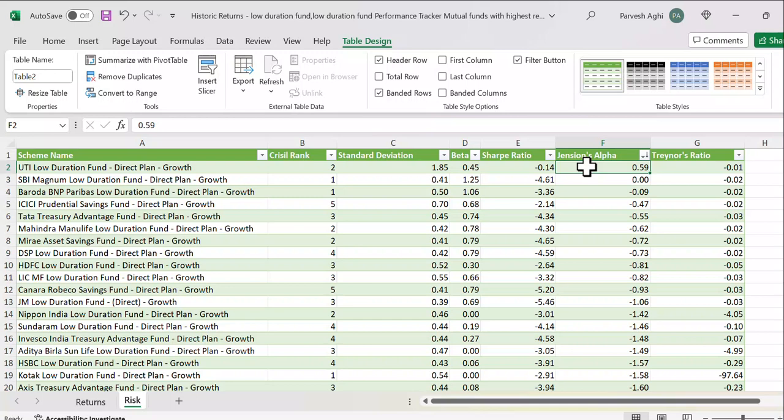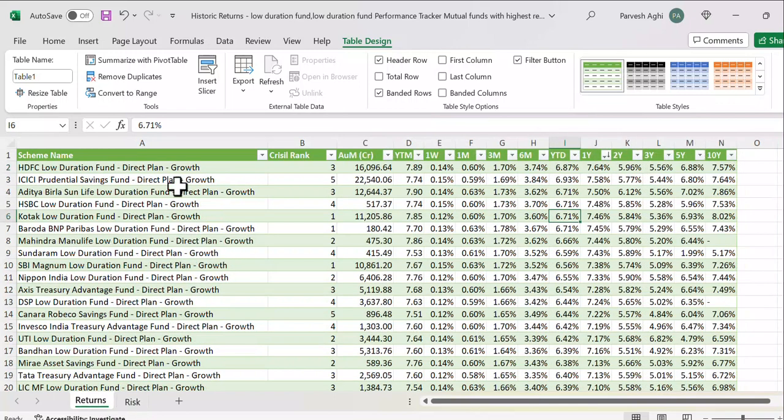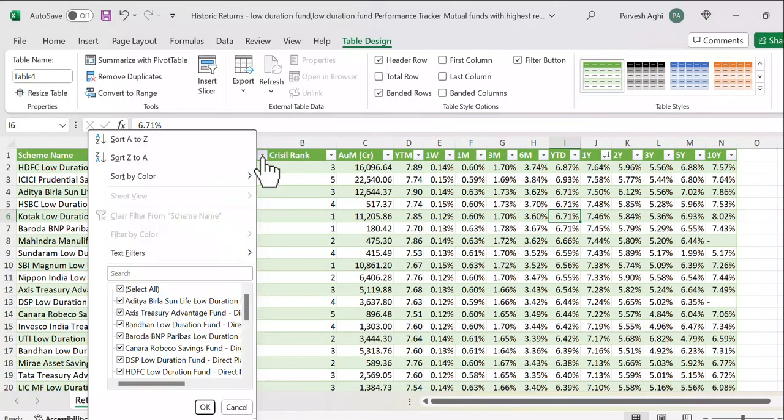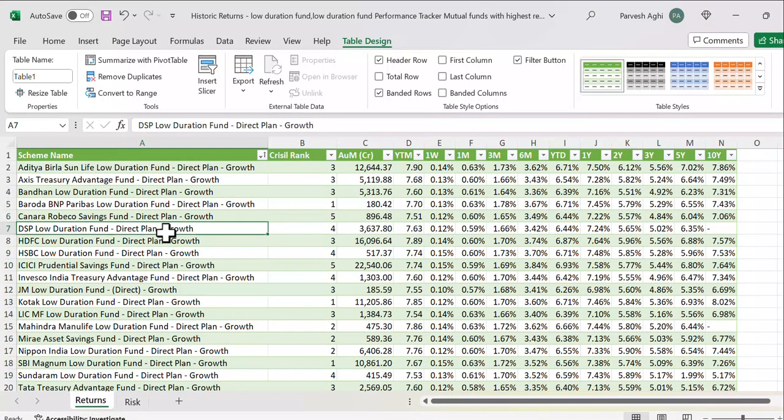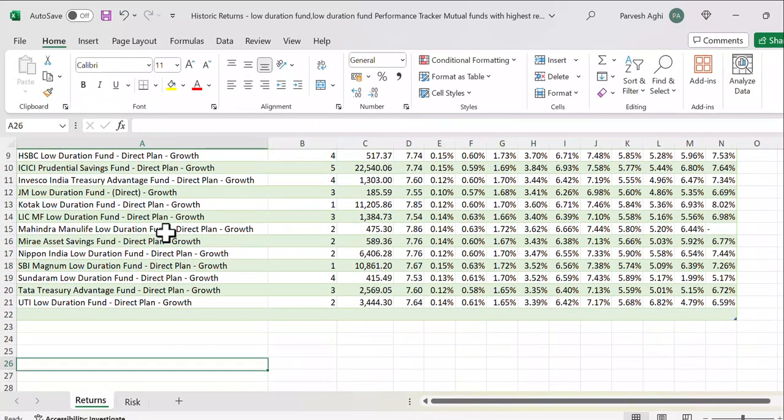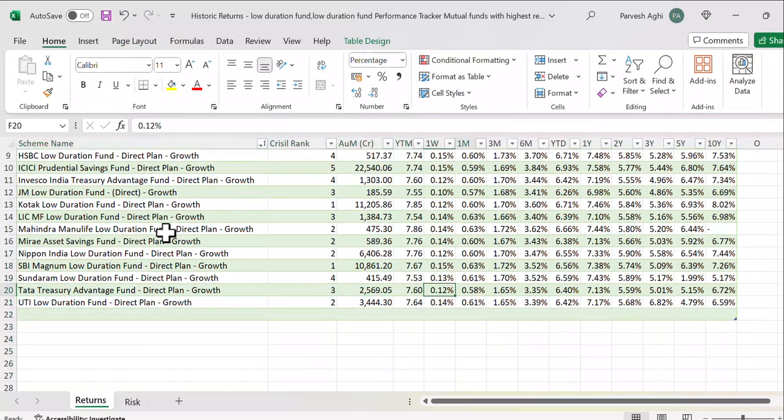Like UTI low duration. We can check UTI low duration. Let us sort from A to Z and see how much UTI has given. UTI has given a return for 1 year which is close to 7.17. So that means it is lower than the risk-free rate, isn't it?